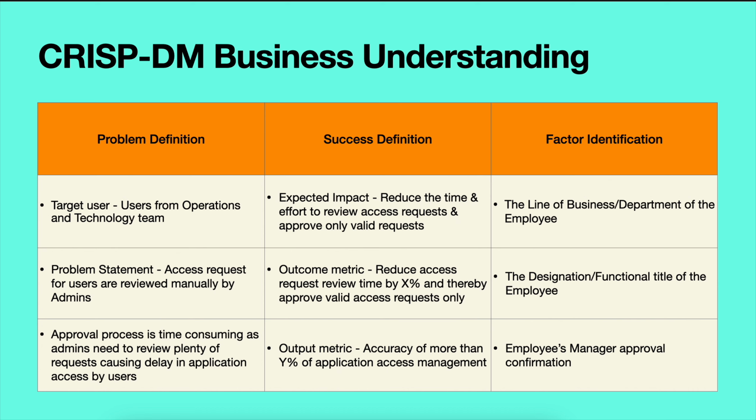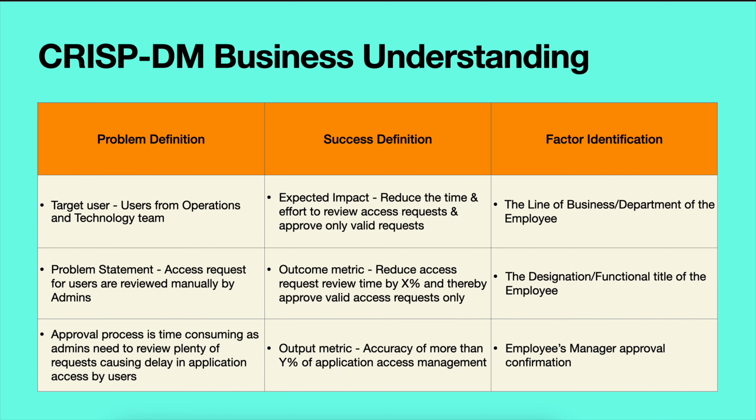The success definition would be: what is the expected impact? It would reduce the time and effort to review the access requests and approve only the valid requests. The outcome metric for this would be to reduce the access request review time by X% and thereby approve valid requests only. The output metric would be an accuracy of more than Y% for the entire application's access management system.